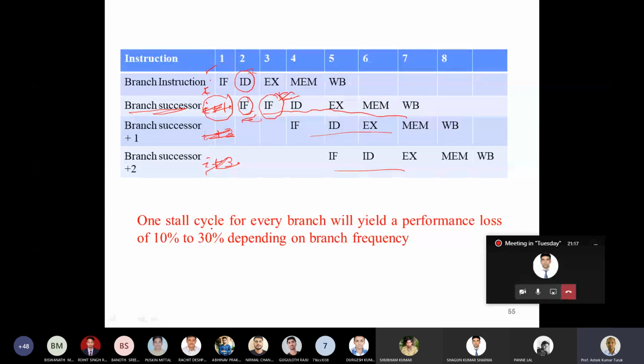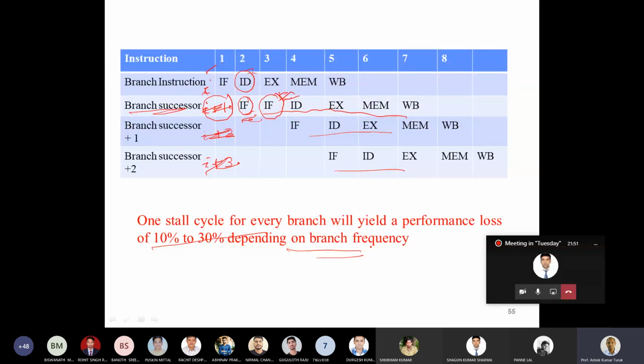So one stall cycle for every branch will yield a performance loss of 10 to 30% depending upon the branch frequency. So let's look at what is the degradation in performance. Depending upon the branch frequency, the performance you lose varies from 10 to 30%. So there is a tremendous degradation in the performance of the pipeline. Though it is a very simple technique, the performance loss is much more.